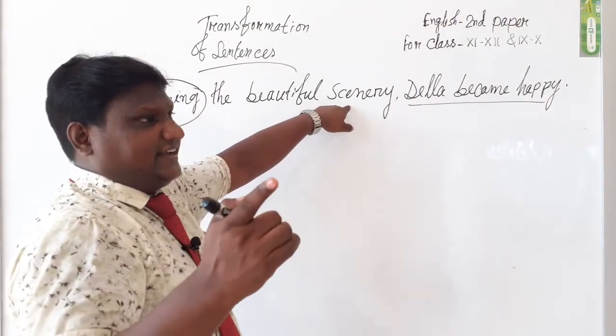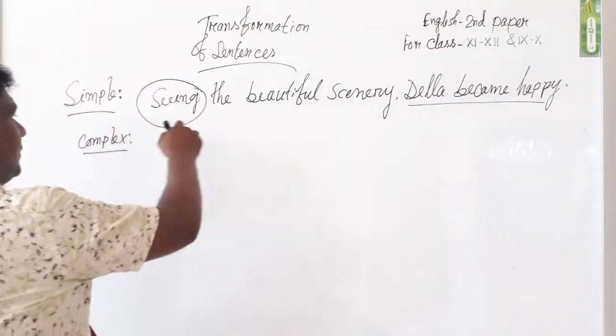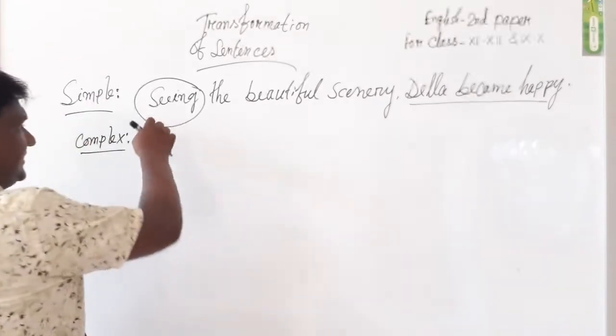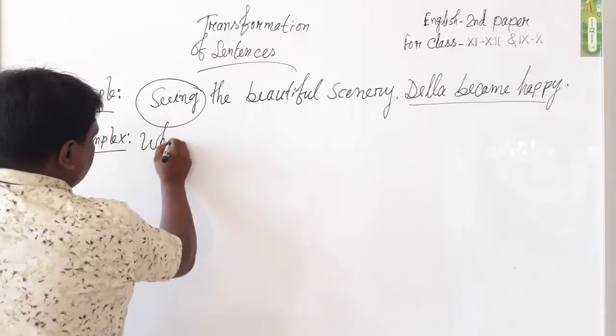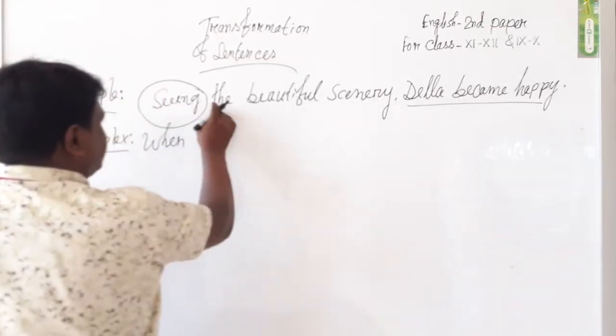Now let's finish the writing. Here the word we must change as a subordinate clause, and a subordinate clause needs a subject and verb. We can see the included present participle, so we must use when. Who sees? Della.